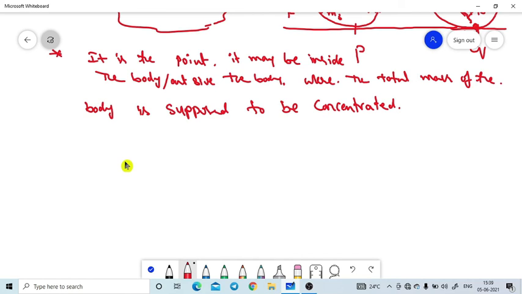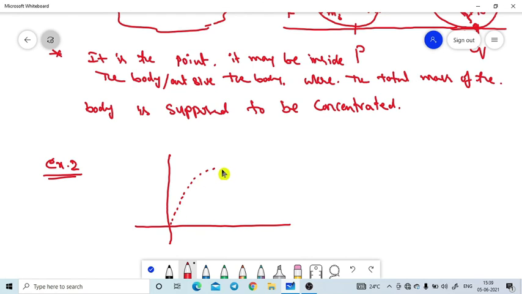One more time, we will take an example. We will take example 2. If we project an Indian curve, all objects move in a projectile, so the projectile motion follows a parabolic shape. This is the projectile of the Indian curve, and this is how the Indian curve shape looks.